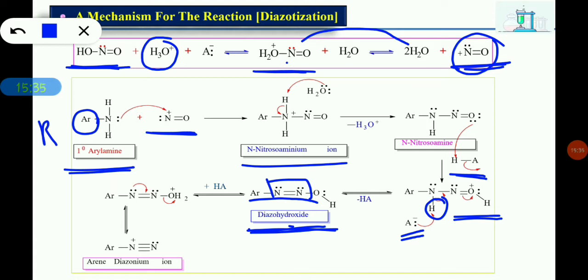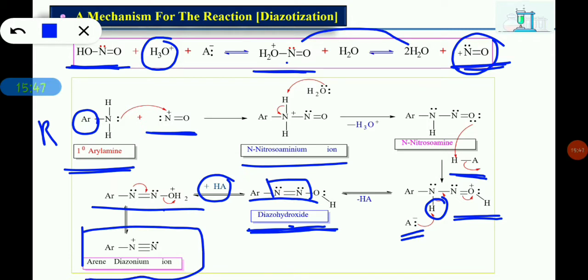This diazo hydroxide further reacts with an acid molecule in the reaction mixture and loses a molecule of water, and at the end we get arene diazonium ion, or simply arene diazonium salt. This is the overall mechanism of diazotization of amines.